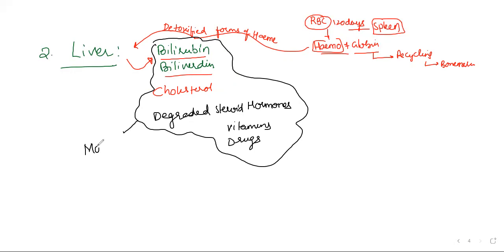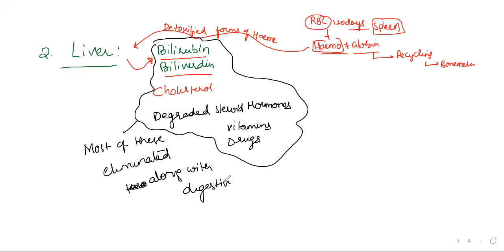Here, what is the way? Most of these are eliminated through the digestive waste. Do we have a way here from the liver to the alimentary canal? Is there any connection with the alimentary canal? I want the duct which is connected to the... That's why I'm asking. You people may say hepatic portal vein.